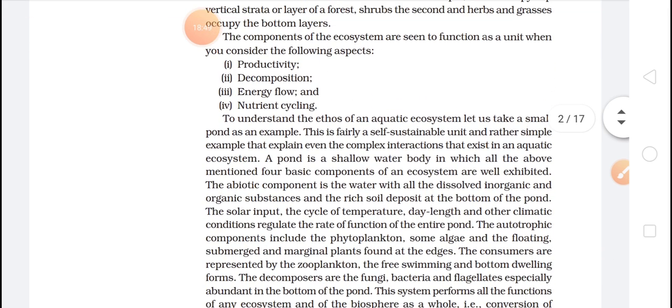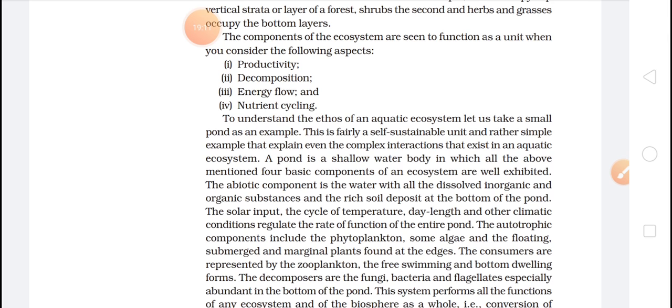To understand the ethos of an aquatic ecosystem, let us take a small pond as an example. Again they are stating an example. This is fairly a self-sustainable unit, and a simple example that explains even the complex interactions that exist in an aquatic ecosystem.